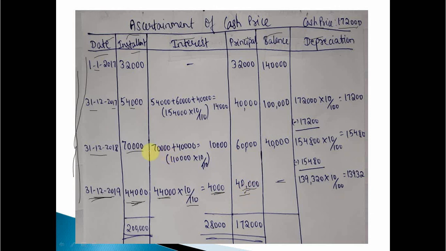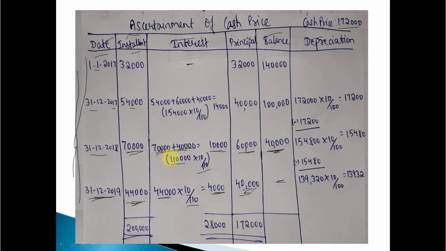Now let's move towards the second last installment. The second last installment was 70,000. Here we are required to take the same 70,000 plus 40,000, where 40,000 is the balance remaining. This balance is taken here. 70,000 plus 40,000, total is 1,10,000. On 1,10,000, 10 divided by 110, 10,000 is the interest. What about principal? 70,000 minus 10,000, 60,000 is the principal.